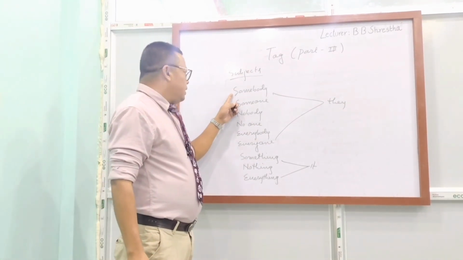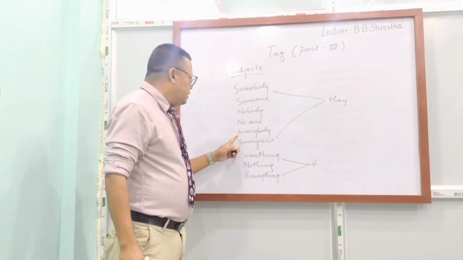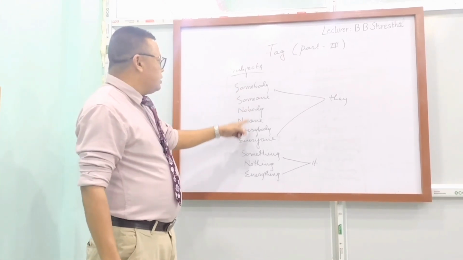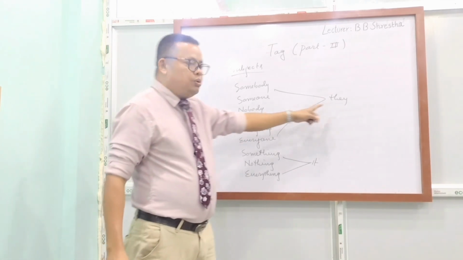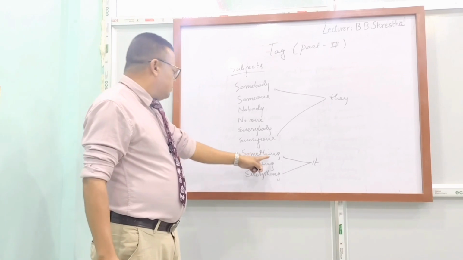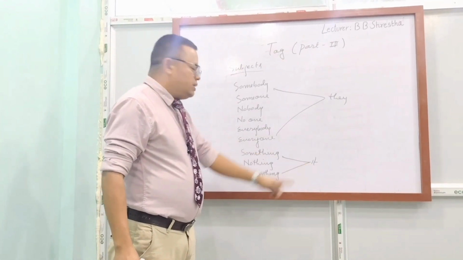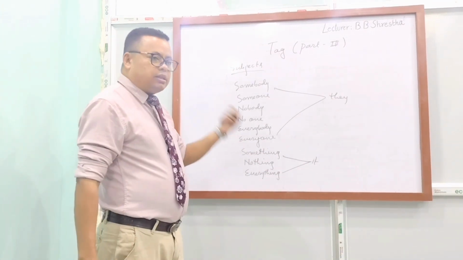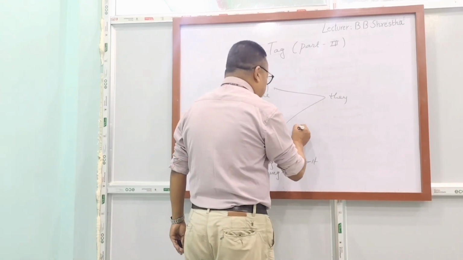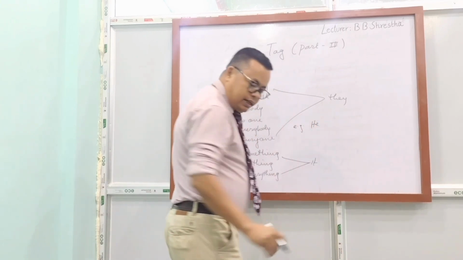Sometimes in a tag, subjects like somebody, someone, nobody, no one, everybody, everyone are given. If they are given, they are not written the same. They are changed into they. Okay? And similarly, if the subject is something, nothing, everything, at that time they are changed into it. Now, let's try to understand with the help of an example.